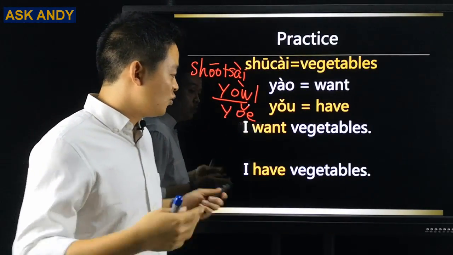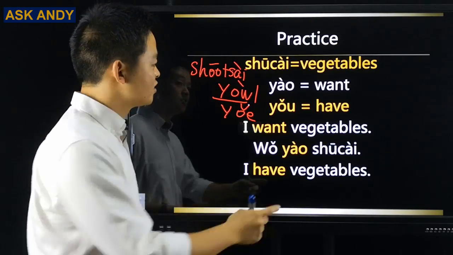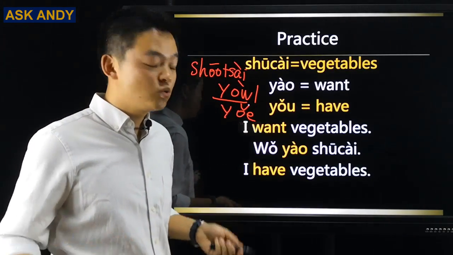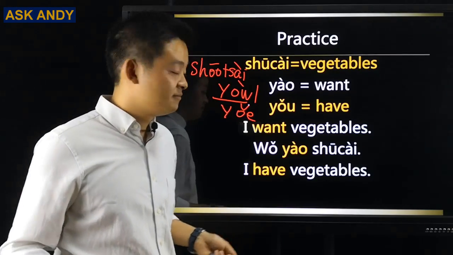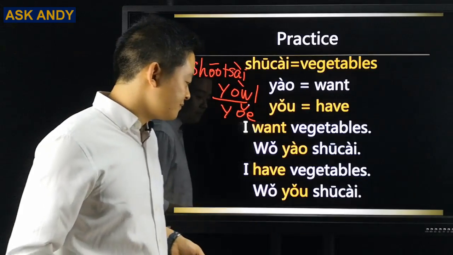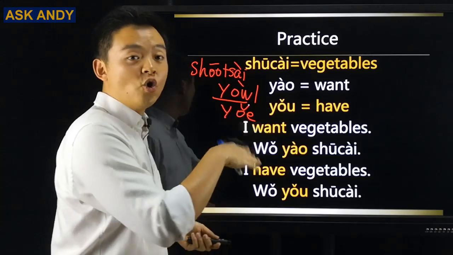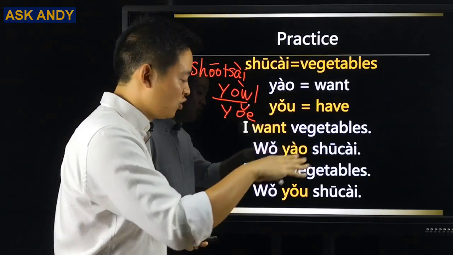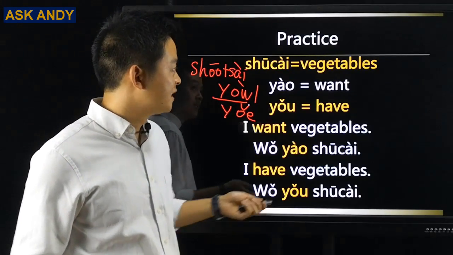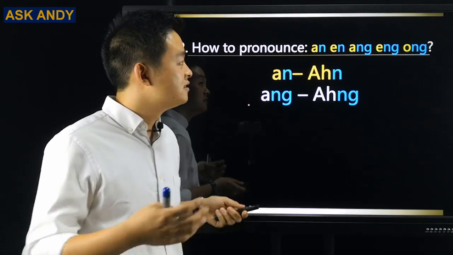Well, 有. So what about I want vegetables? So that will be 我要蔬菜. So the trick for 蔬菜 is here. So piece them together. That will be 我要蔬菜. You can say it in a buffet in a restaurant. You can say 我要蔬菜. And then this one. I have vegetables. Remember that's have. Have is here. So 有, 3rd tone, 有. So that will be 我有蔬菜.